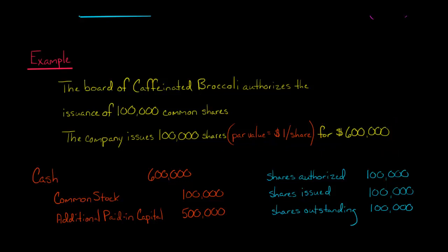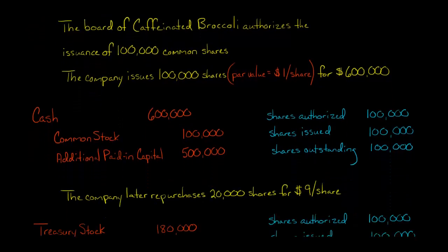So the company is going to debit its cash account. It's going to increase the cash account by $600,000. It's going to credit common stock for $100,000, which is $1 par value per share times 100,000 shares being issued, and then the remaining credit is going to be additional paid-in capital for $500,000. So this is the journal entry to record this in the financial system, and at the end of this, the company has 100,000 shares authorized by the board of directors, and 100,000 shares have been issued, and there are 100,000 shares outstanding. Outstanding means they're out there floating around in investors' hands, okay?